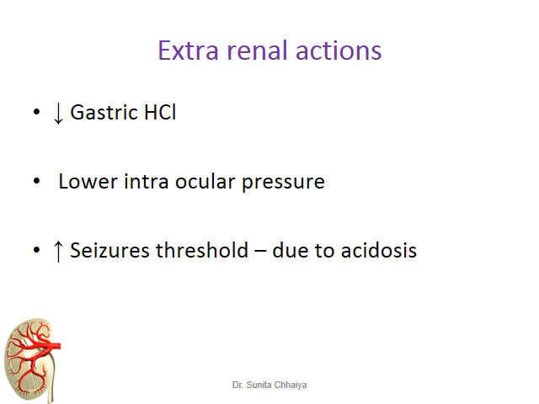Other indications of acetazolamide: as the enzyme is present in the gastric mucosa, they can decrease gastric acid secretion, but that action is not markedly observed, and due to that they are not helpful for the treatment of peptic ulcer. They can also reduce the intraocular pressure, as carbonic anhydrase enzyme is responsible for the synthesis of aqueous humor. Inhibition of that enzyme reduces aqueous humor synthesis, and ultimately reduces the intraocular pressure. So acetazolamide is useful for the treatment of glaucoma.